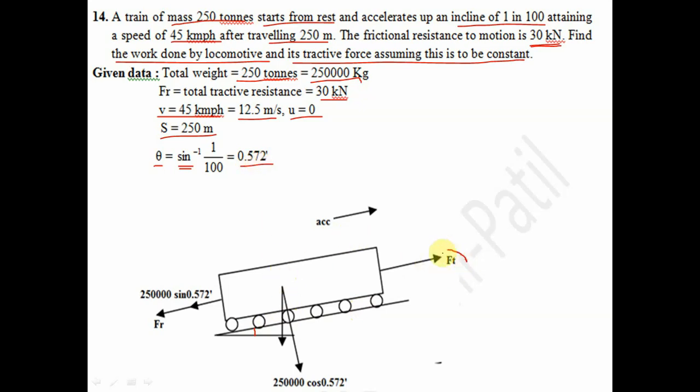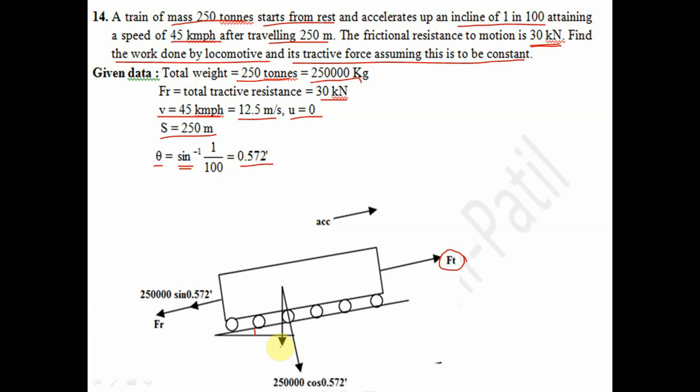Okay, this is the Ft force that we have to calculate. Now the acceleration is towards the right. If I draw the free body diagram, this is Ft, the tractive force. This is the weight.